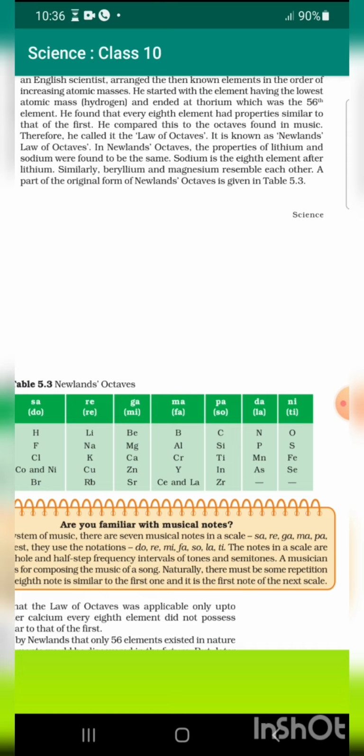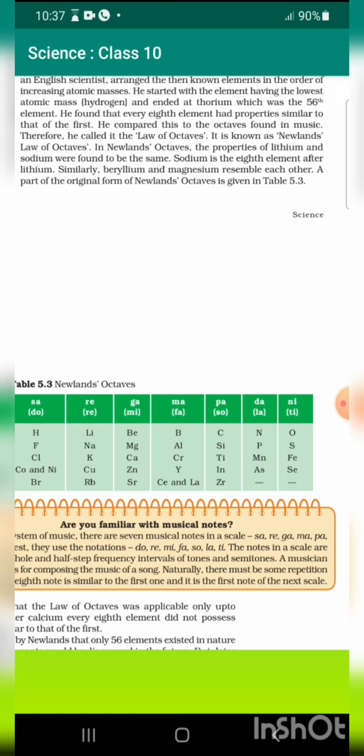He found that every eighth element had properties similar to that of the first. He compared this to the octaves found in music. Therefore, he called it the law of octaves. It is known as Newlands' law of octaves.